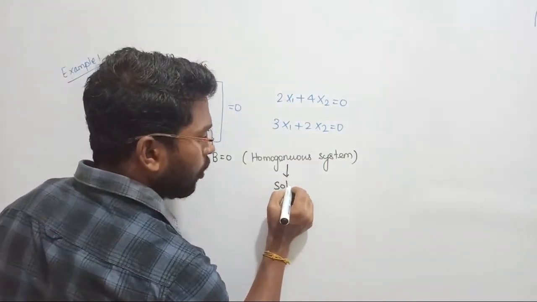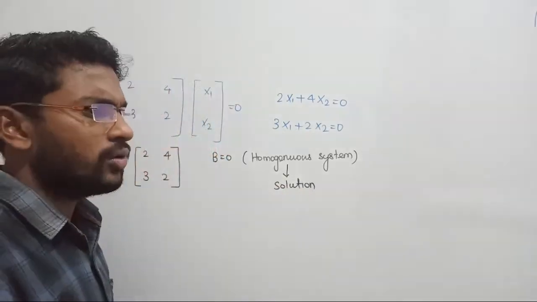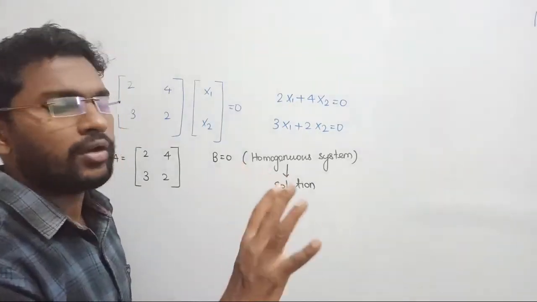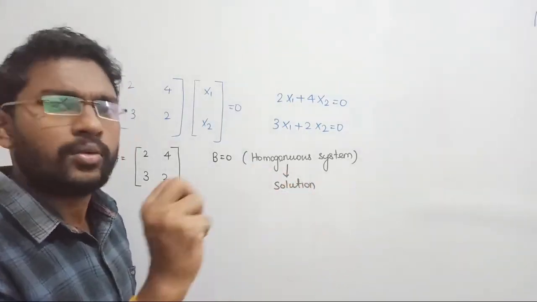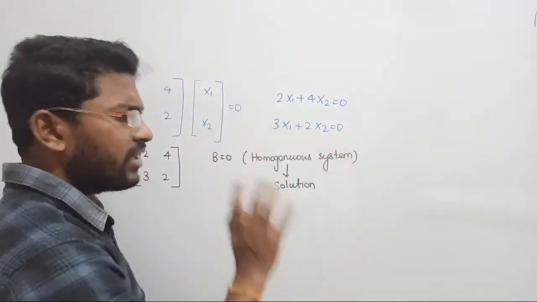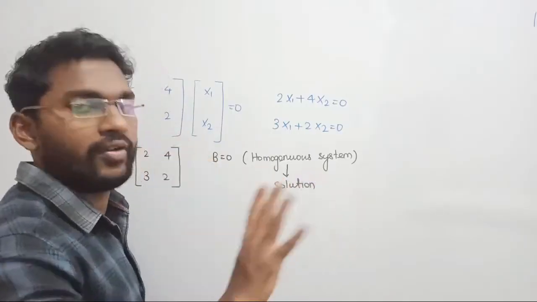Yes or no? For a homogeneous system, the possibility of the word no solution does not exist. I have said it clearly. For a homogeneous system we will not give any input signal. We will check the behavior of that system, and take only the solutions within it, right? Like that, always in the homogeneous system you will have certain solution. There is no term called no solution. That word never comes here.